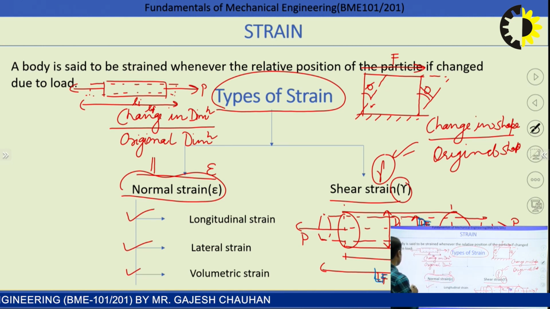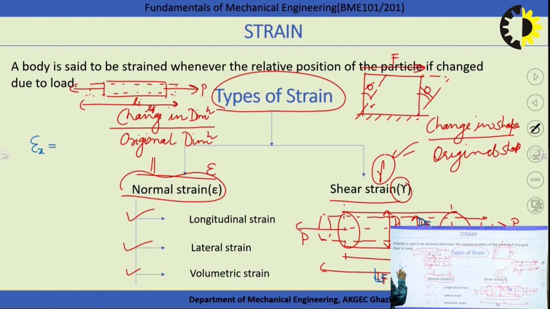Just like I can write, because I am applying force in the x direction, the longitudinal strain in the x direction. What is the value of that longitudinal strain? The final length becomes Lf and the initial length is Li, and the original length is Li. So we can simply write delta L over Li. That is called the longitudinal strain.